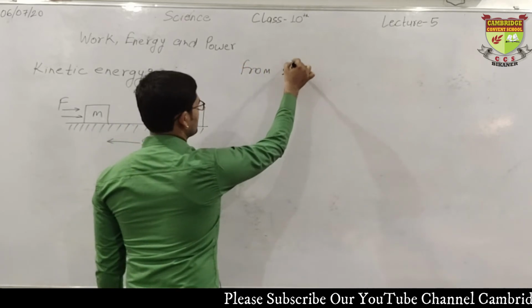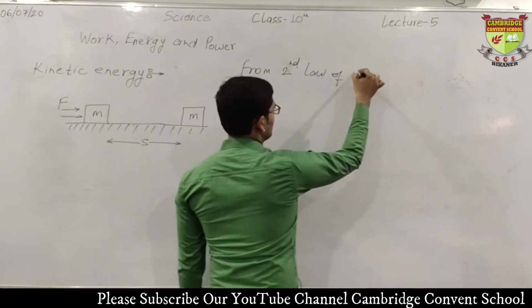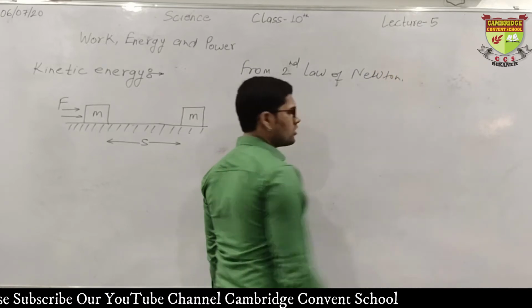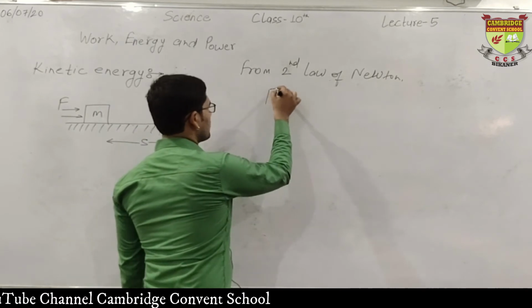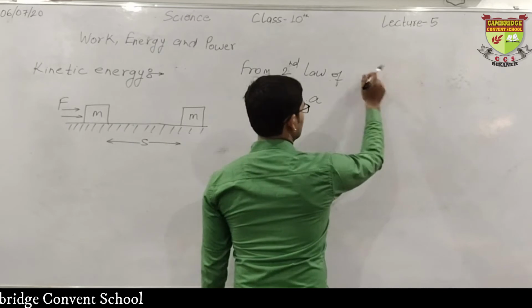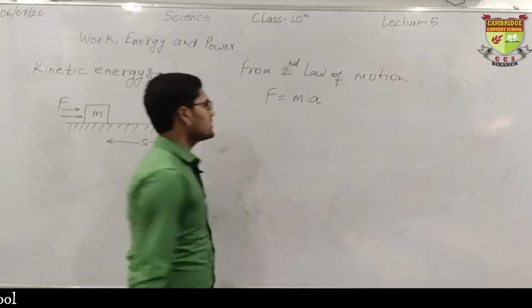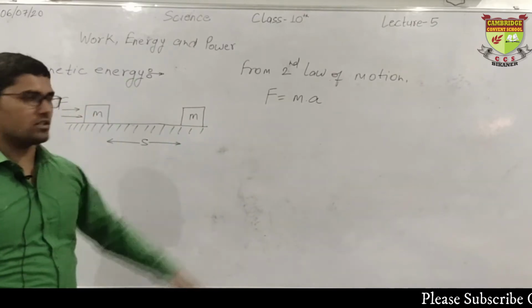From the second law of Newton, second law of motion, we studied that force is equal to mass into acceleration. We studied in class 9th. Clear? Okay.